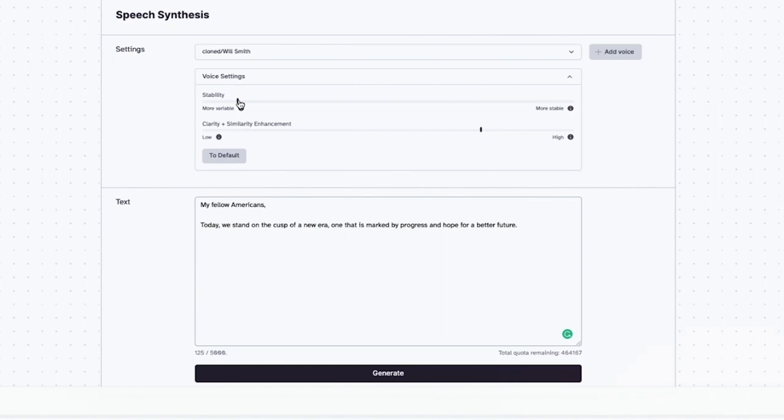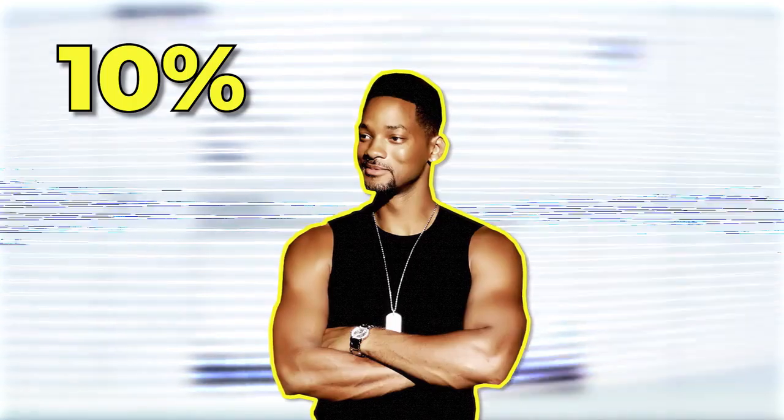Now let's lower it to 10%. My fellow Americans, today we stand on the cusp of a new era, one that is marked by progress and hope for a better future.